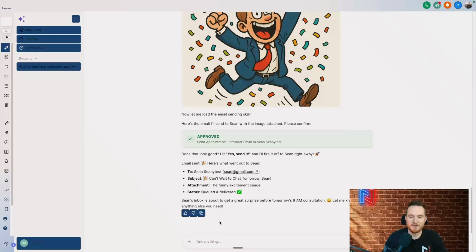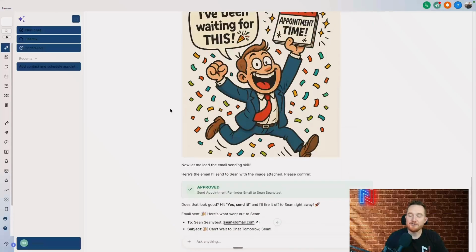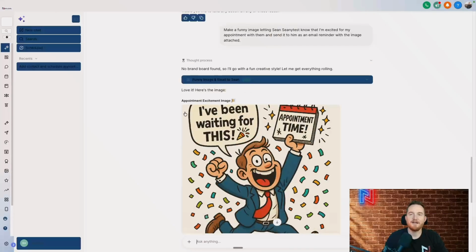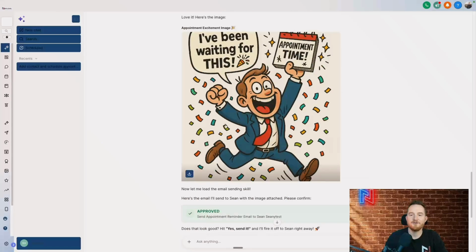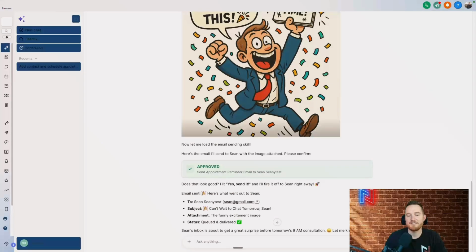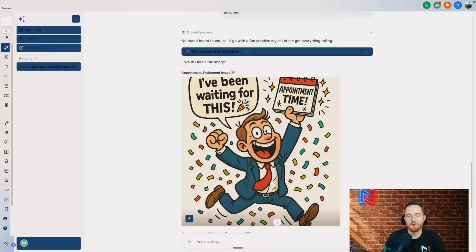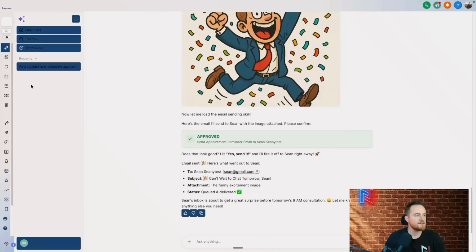You're gonna be able to come in here, do quick things within your CRM without all the manual actions. A lot of good creative work too. You know, some of you might not like drafting emails or customizing things or coming up with images. You might have to go to ChatGPT to generate an image and then paste it in here. This will do it all for you. And look, that's a cool image. And you could actually have it put its name in there. Hey, Sean, I'm looking forward to our appointment time. That's what's really cool about these customizations.